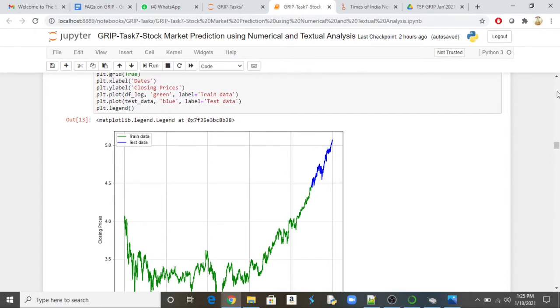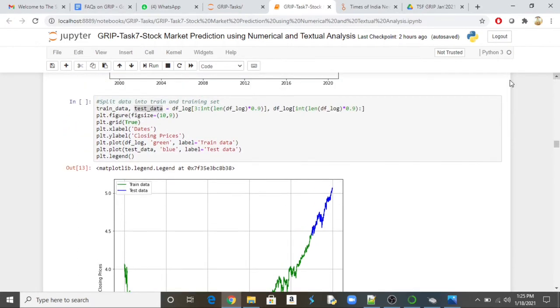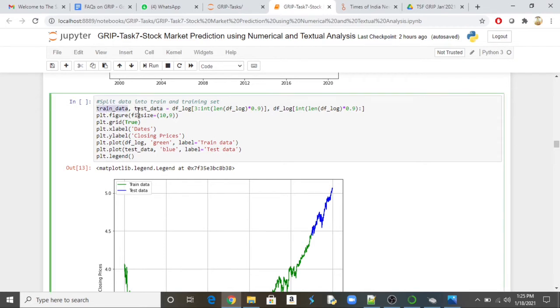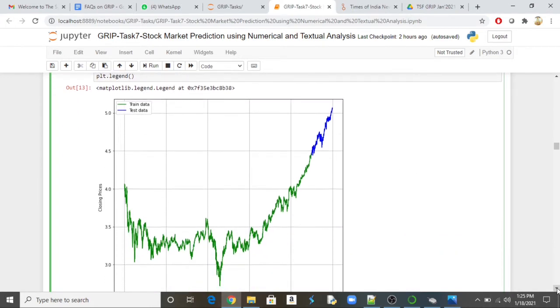Then the next step: since we know that this is not stationary data, we have to deal with it accordingly. We are trying to split the data into training and testing data. Then we are plotting how the data looks after the splitting. The data which you are seeing here in green is test data and the one in blue is training data.